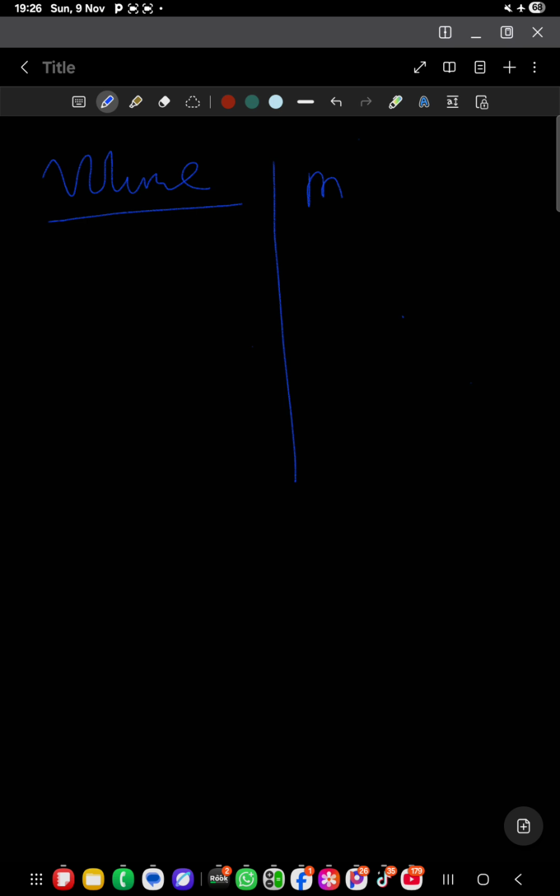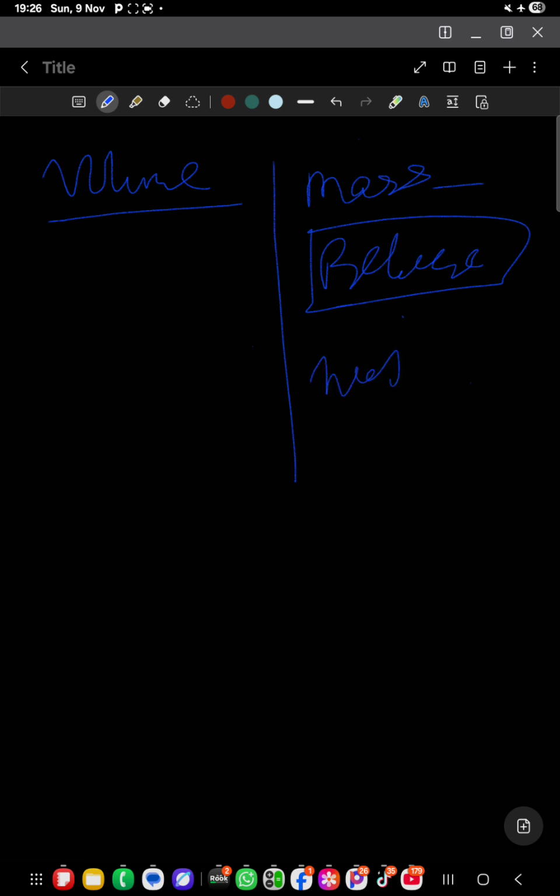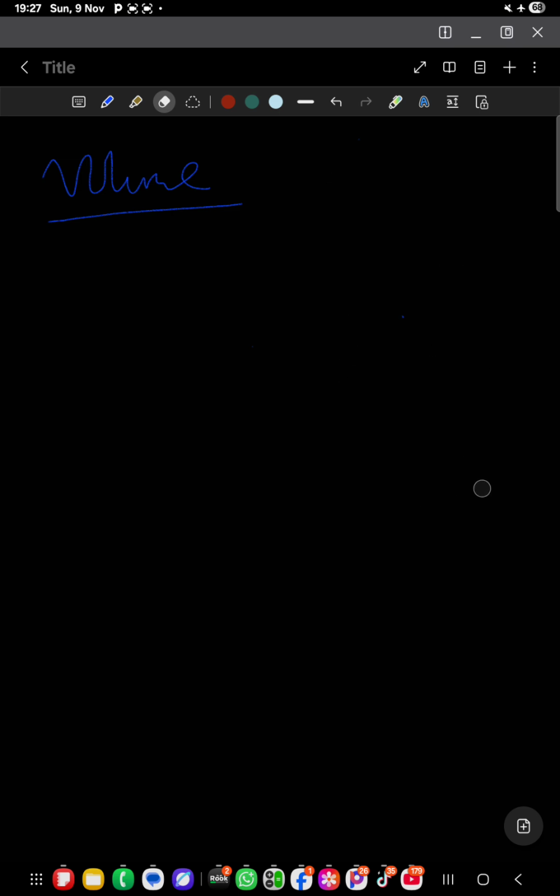So if we talk about mass, we can talk about the balance. You have a beam balance, a triple balance, an electronic balance; in other words, they just say balance for mass. The type of balance will depend on what you want to measure. Then if you talk about weight, mostly they talk about what is called a spring balance. In most cases, we use it when we want to measure the weight of an object.